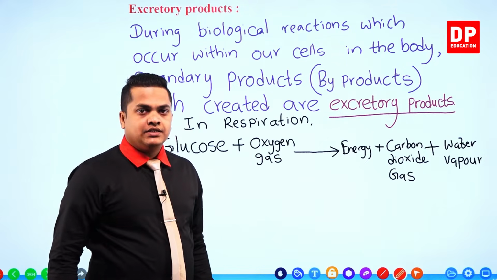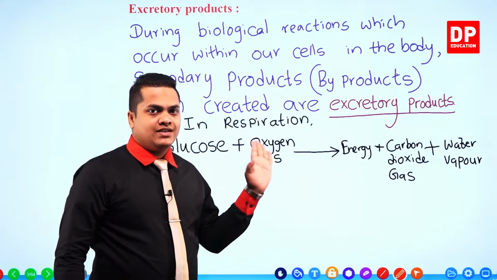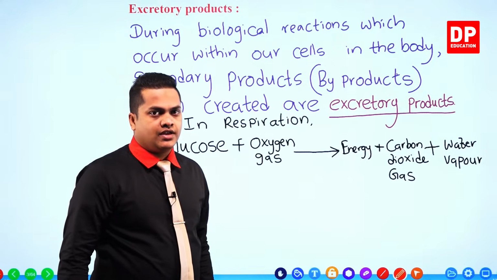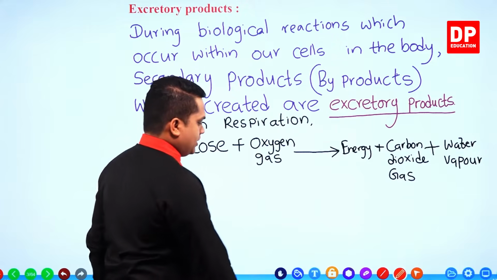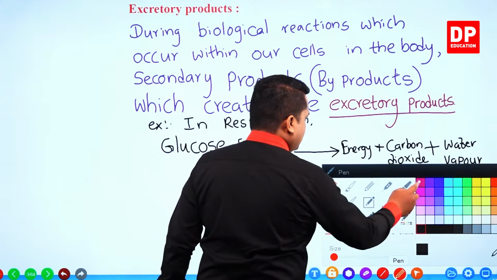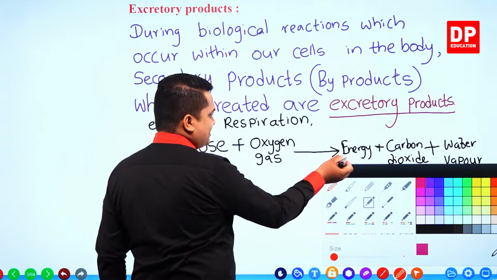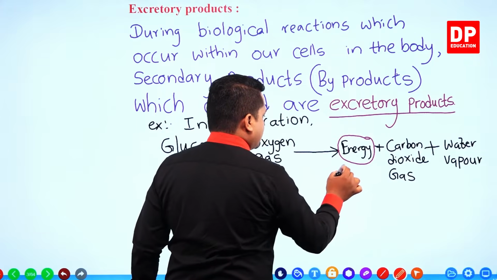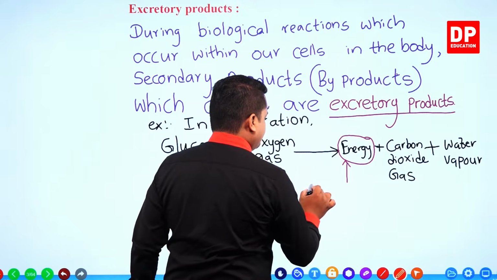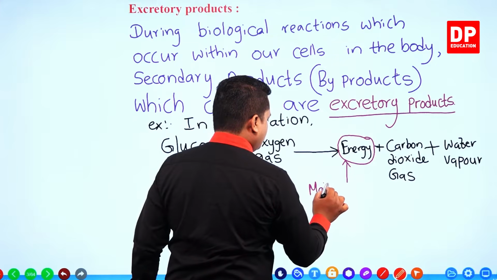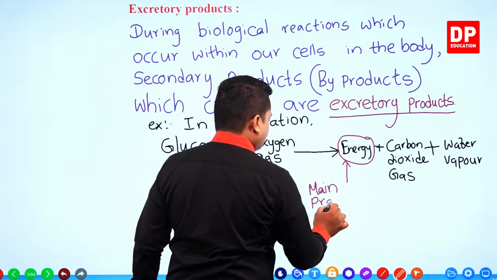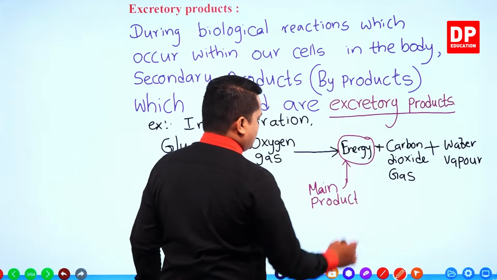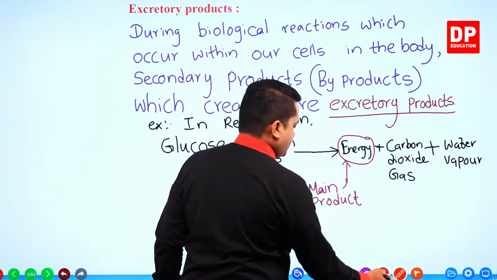So this is the reaction for respiration that occurs within our cells in the body. The energy which is created due to the respiration process is the main product.